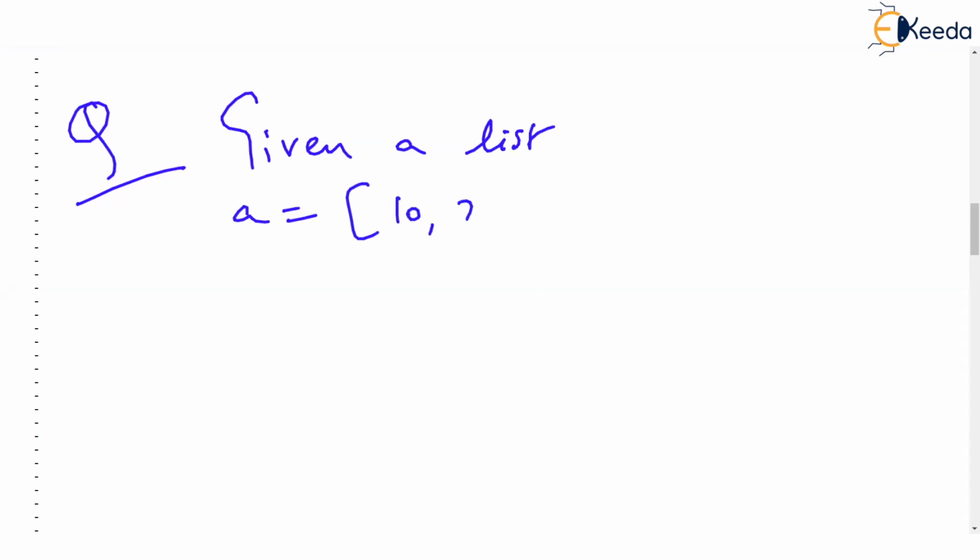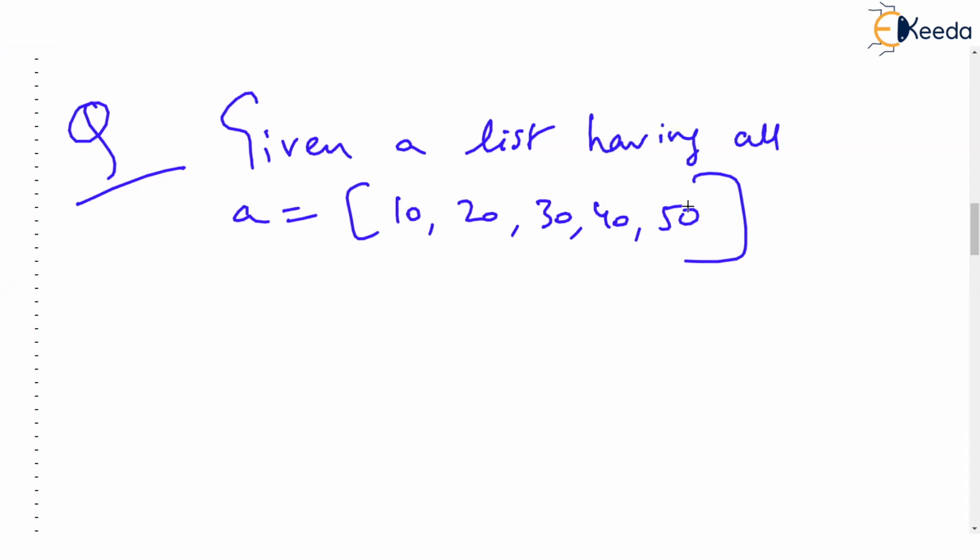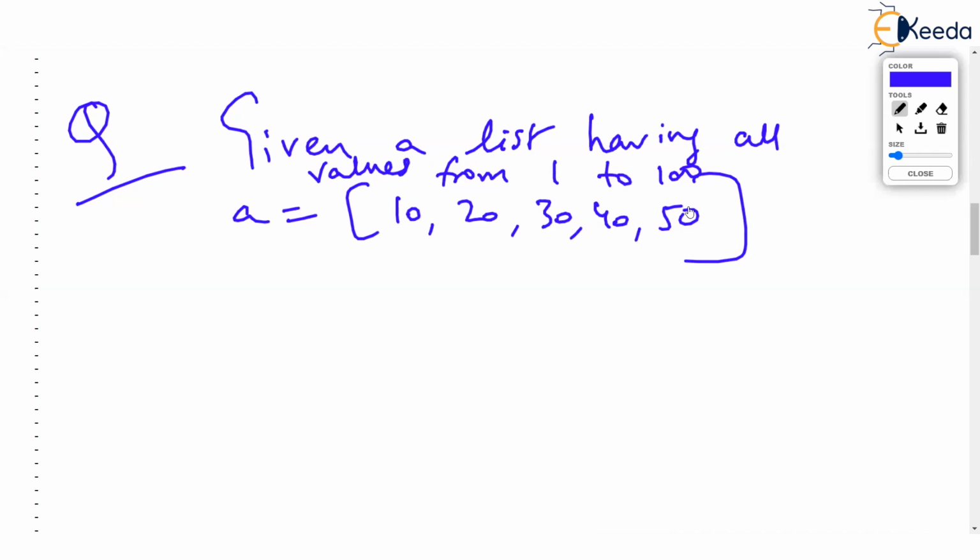I'll just wait for 30 seconds for your answer after posing the question. The question is, given a list having all values from 1 to 100, suppose. So I want a list which stores all values from 1 to 100.